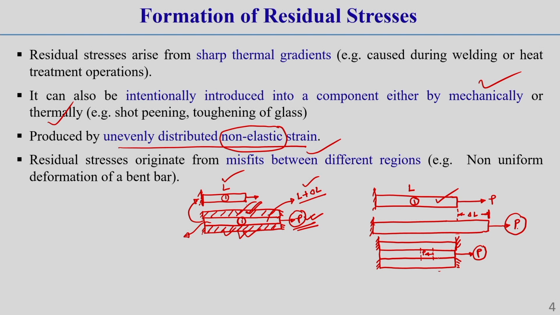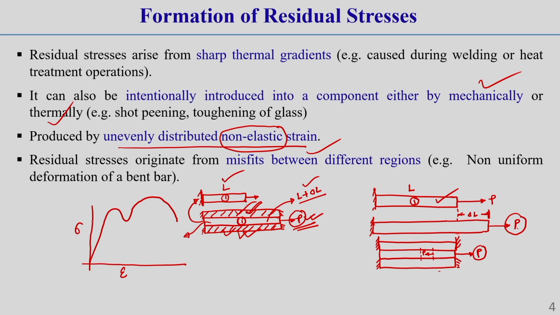Because we know, till the elastic limit, if we draw the stress-strain diagram, as we have seen, the stress gradually increases, after that it goes to the plastic state, and finally it is like this. This is the mild steel type of stress diagram I am showing.